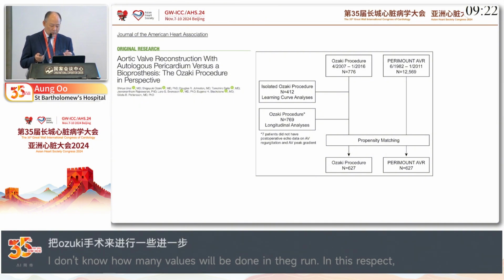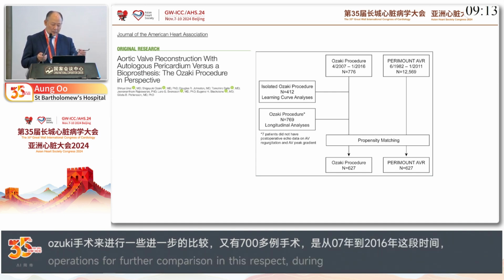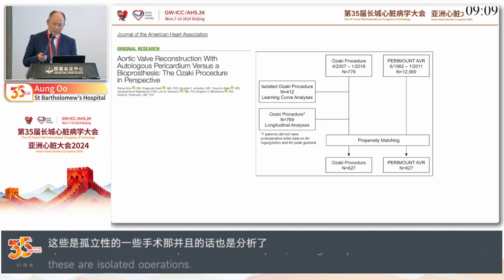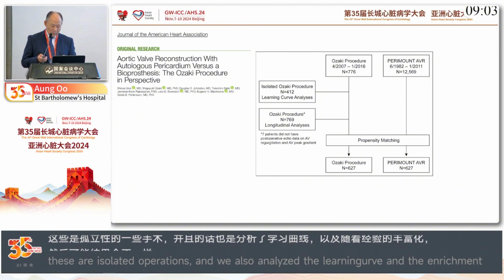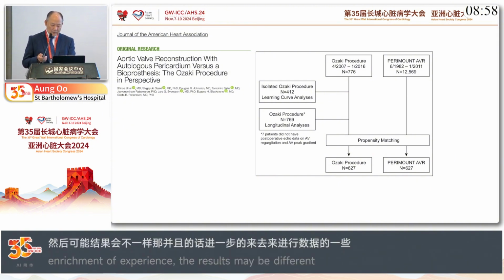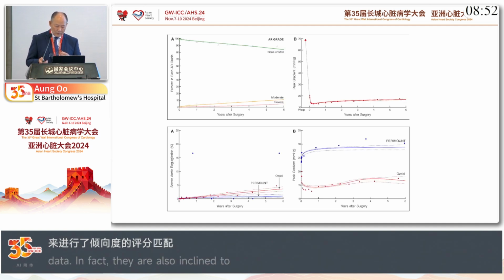776 Ozaki procedures from 2007 to 2016, isolated procedures, and they have two periods: a learning curve period followed by a more established part of the practice. And then they compared with the Perimount Magna at the time. So they used propensity score matching to 627 in each group to see any difference between the Ozaki procedure and the Perimount Magna aortic valve.